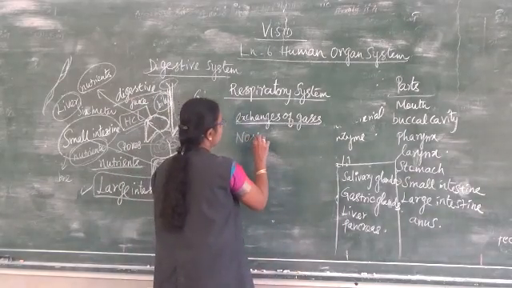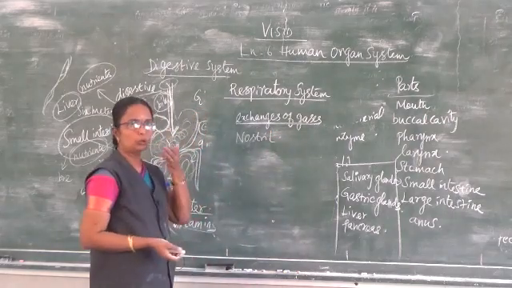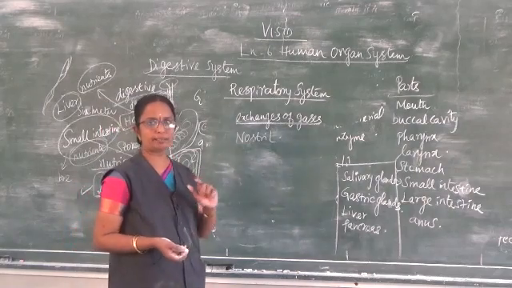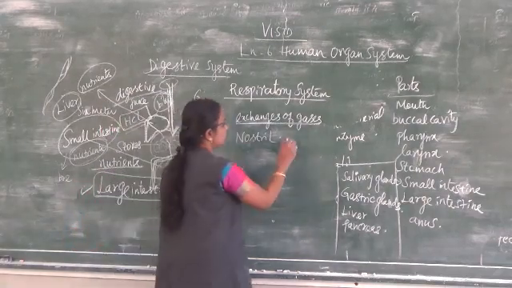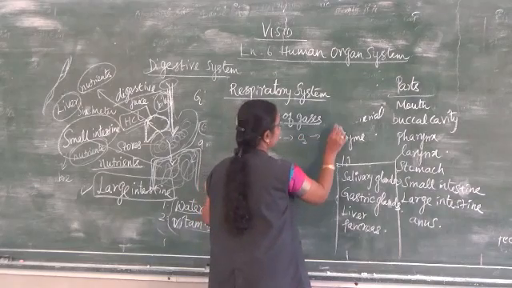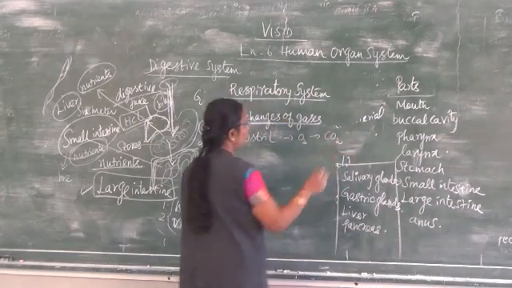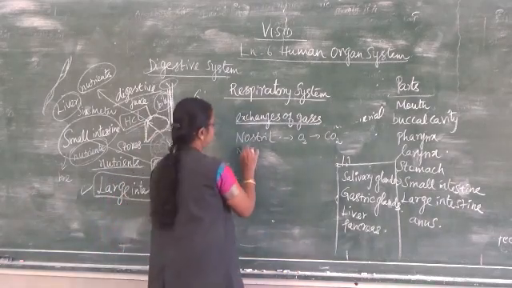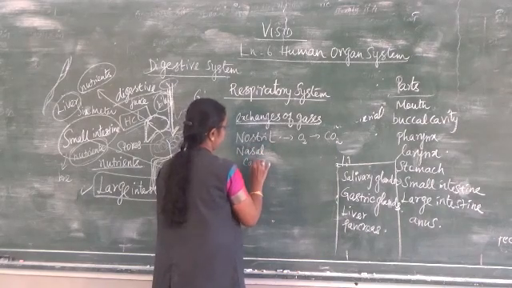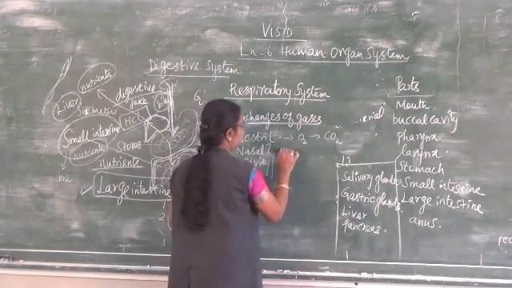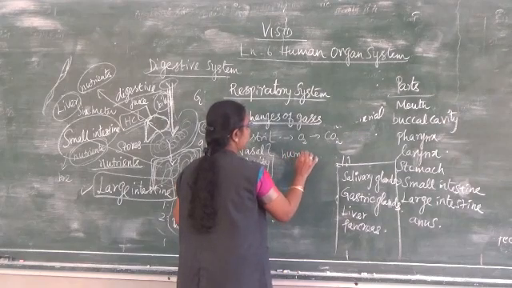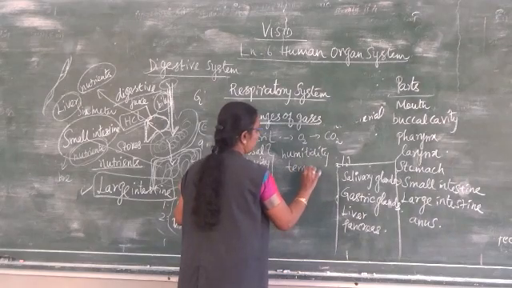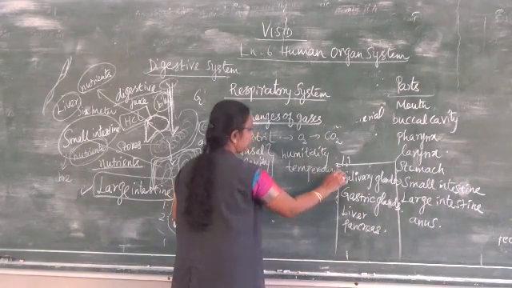First one, nostril or nose. Through the nose, what are we doing? We are taking in oxygen, and then carbon dioxide is released out. So the nostril is the main organ, and then the nasal cavity. Here the temperature and humidity are maintained, and the temperature of our body is maintained by the nasal cavity.